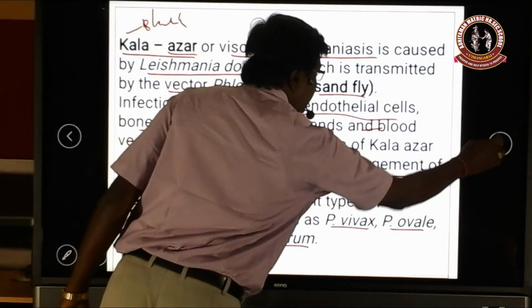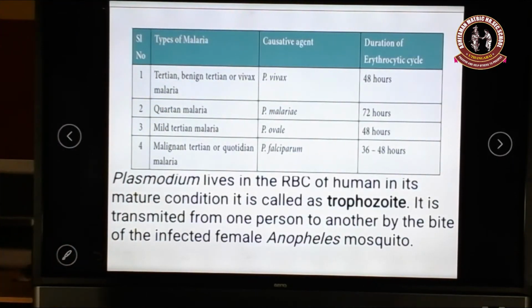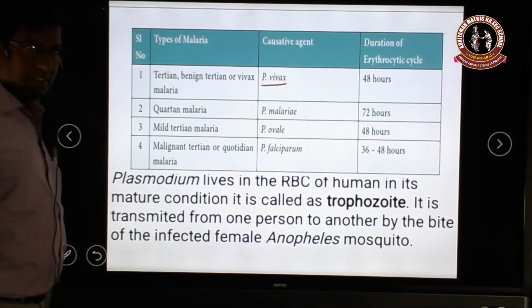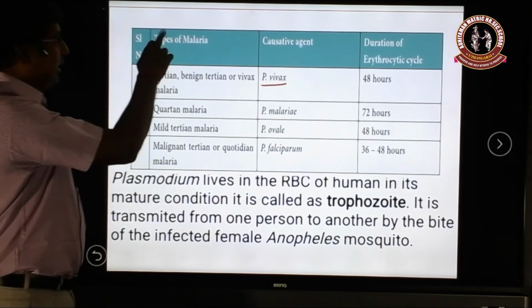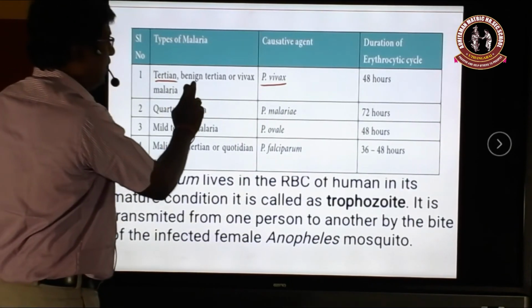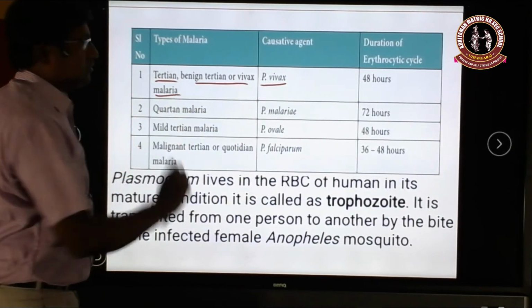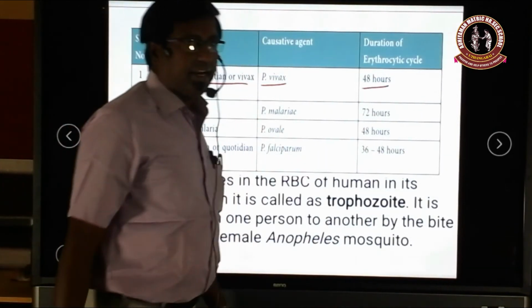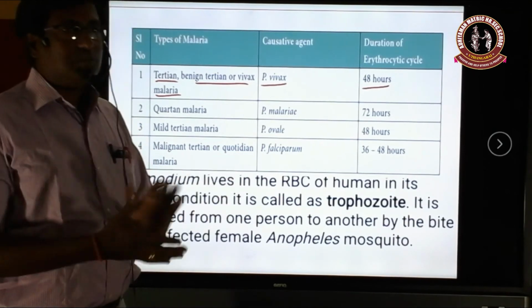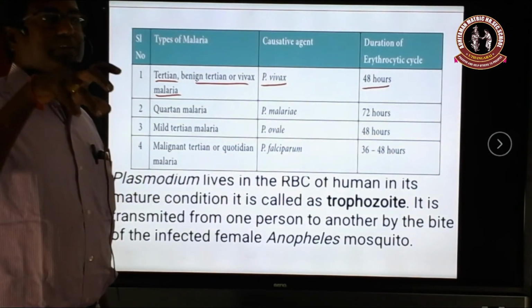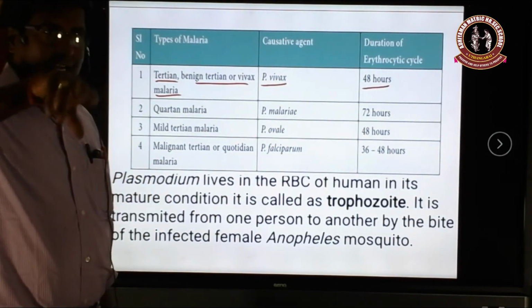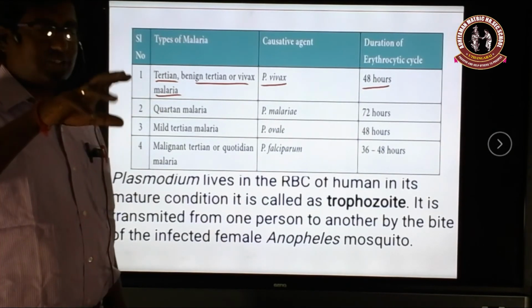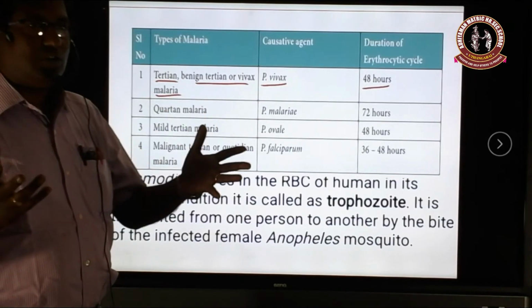Okay, next we see these four types of malaria. The first one is the Plasmodium vivax species, which causes the malaria called benign tertian or vivax malaria. Its duration is 48 hours. What does 48 hours mean? The Plasmodium enters the RBC of the human, and the cycle takes 48 hours in the RBC. Only then is the RBC burst out.